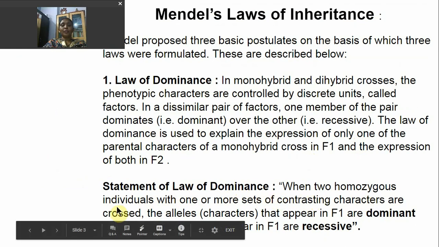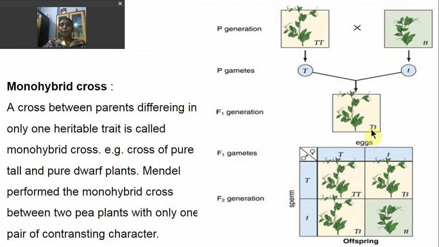When two homozygous individuals with one or more sets of contrasting characters are crossed, the alleles that appear in F1 are dominant. That means capital T will be dominant, and the allele which doesn't express, that is small t, is the recessive allele.